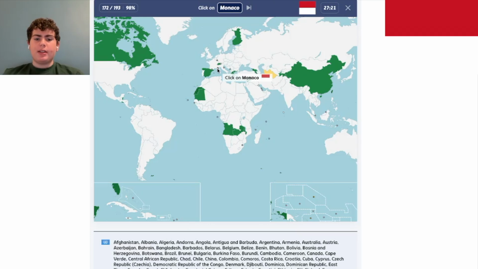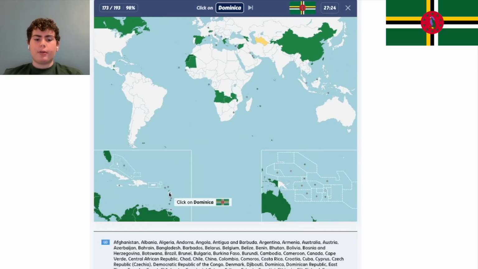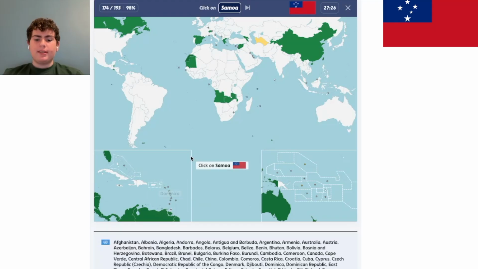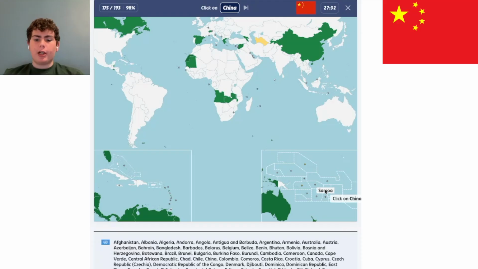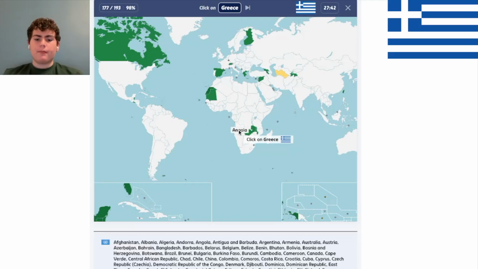Monaco is a microstate in Europe. It's this country right here. Dominica is in the Caribbean. It's this one. Samoa is another Pacific island country. There's American Samoa in there, but it's separate from the country of Samoa. China's right here. Angola is in Africa. It is this country right here.